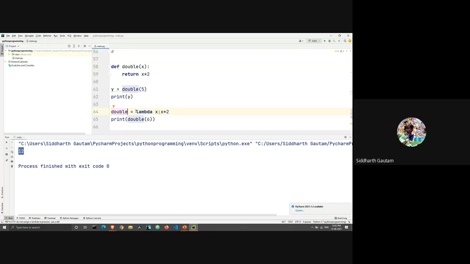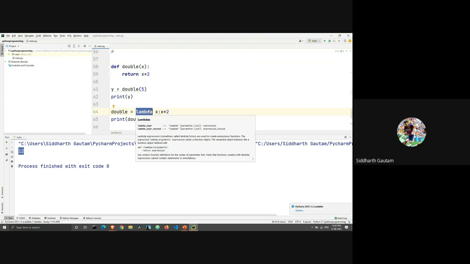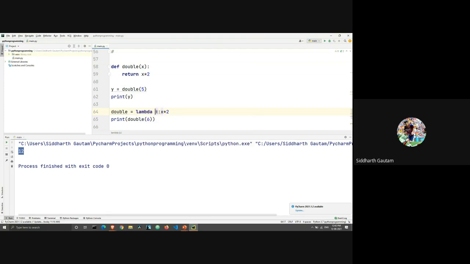Then we're using lambda, which is the keyword for making a lambda function. Then we have x. What is x? X is an argument, and then we have a colon, and after the colon, this x multiplied by 2, the calculation which comes after the colon, that is a return value, right? We are returning x multiplied by 2 here, and here also we are returning x multiplied by 2.